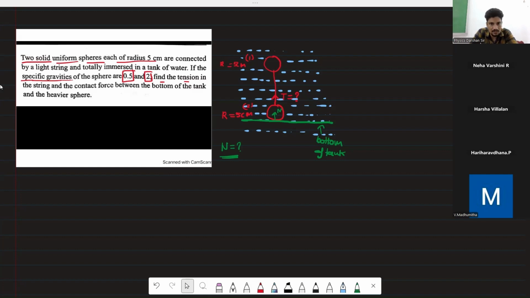And for the reaction, it is also talking about the contact force. We have to find the contact force also. Have you solved it? One minute, sir, calculation alone. Sir, 7.85. Sir, normal force.